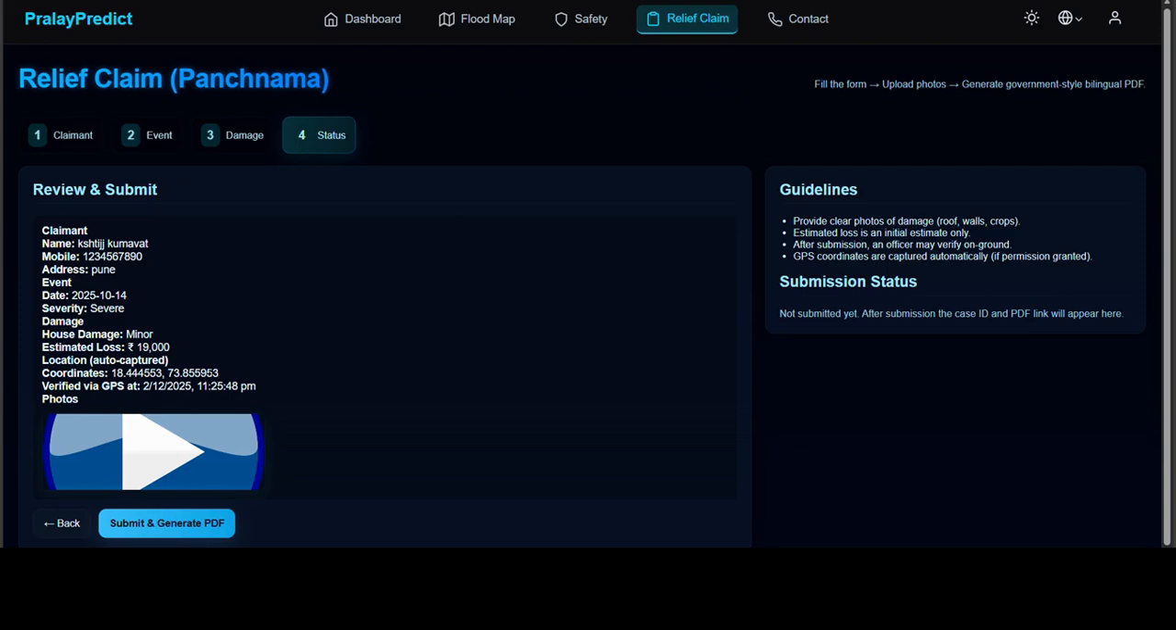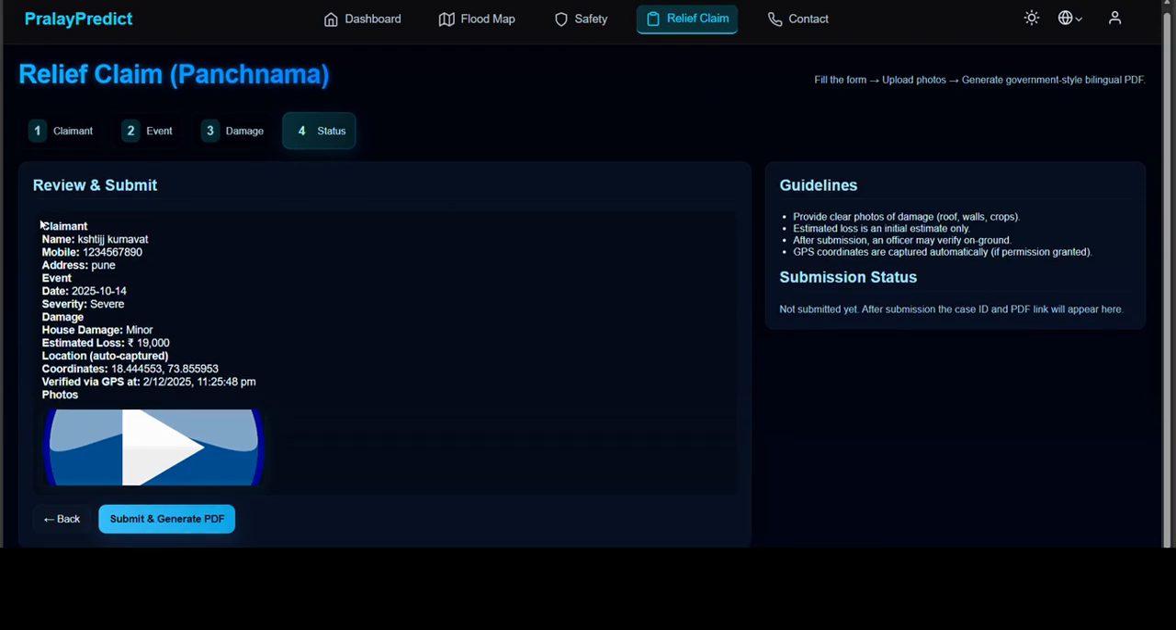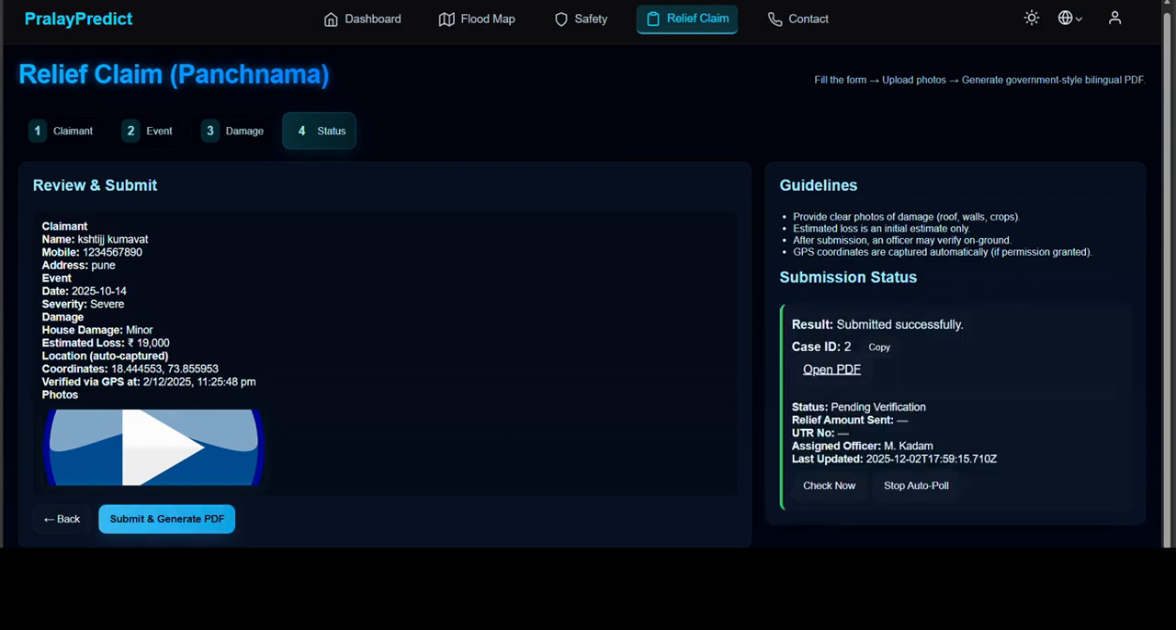So we can review this form for all the information that we have filled, and at last the user can submit and generate a PDF. So a PDF is generated. Here we can see the case ID. It also shows the status, like it is under verification, and the relief amount and UTR number will be sent afterwards once the status is fixed. It also shows the officer who is assigned and the update status.